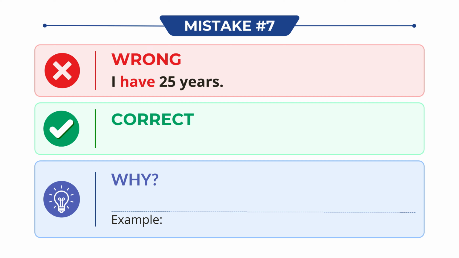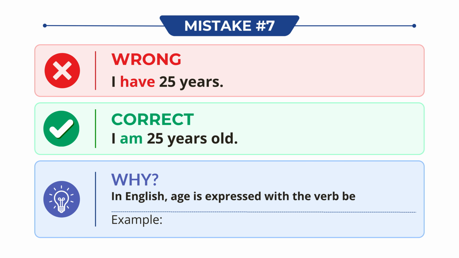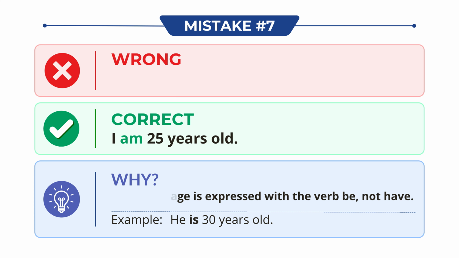Don't say, I have 25 years. Say, I am 25 years old. Why? In English, age is expressed with the verb be, not have. For example, he is 30 years old.